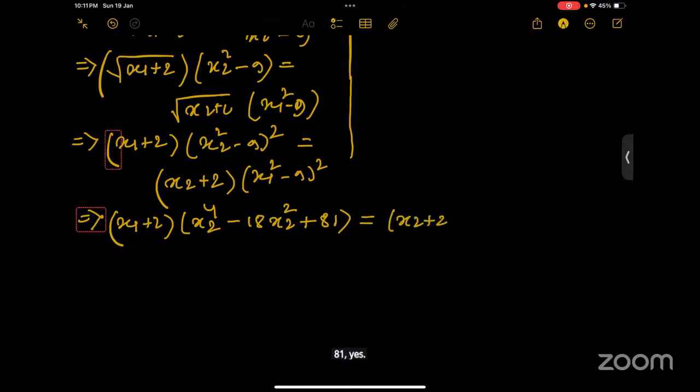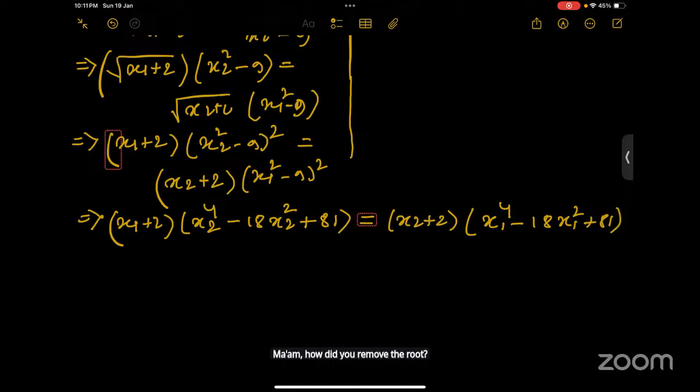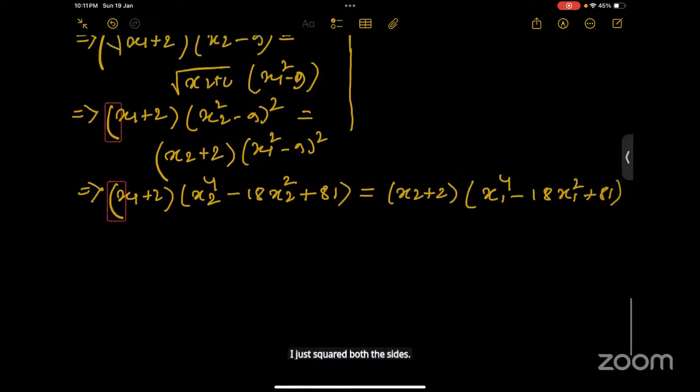Then x2 plus 2, then x1 to the power 4 minus 18 x1. How did you remove the root, ma'am? By squaring both sides. I just squared both the sides. Okay. Then in the next step we can multiply.